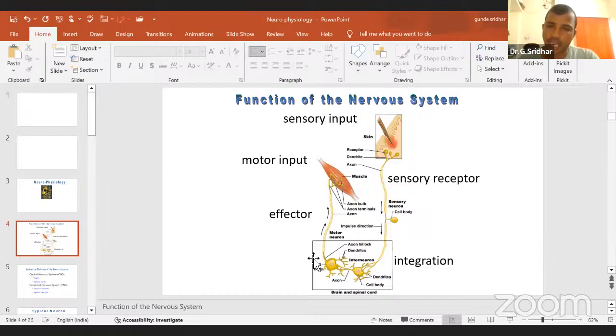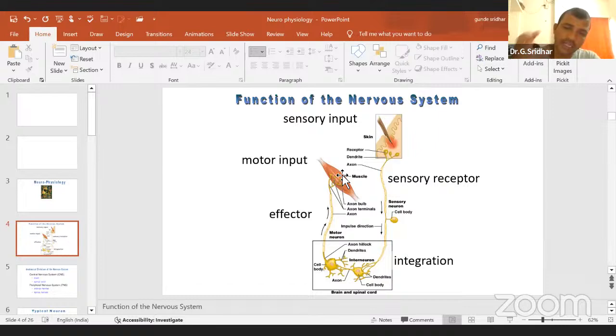After integration, whatever type of stimulus or signal it is, your brain will analyze it. Then interneurons will be there for the time of analysis. After analysis, that interneuron will send the signal through the motor neurons to the effector organ. I mean to say that the effector organ will show the response. That means you will kill the snake with your hands or something, or you will run away from that snake.